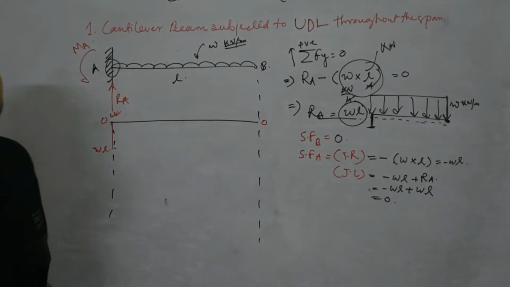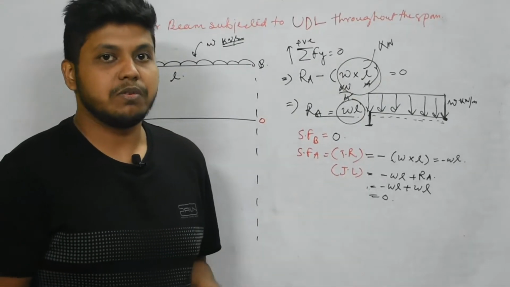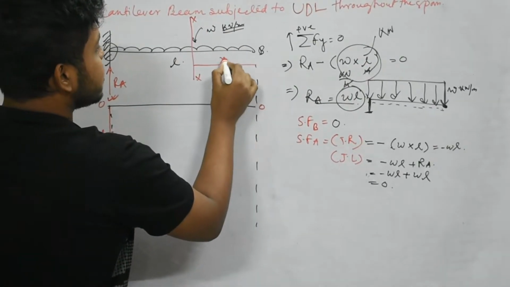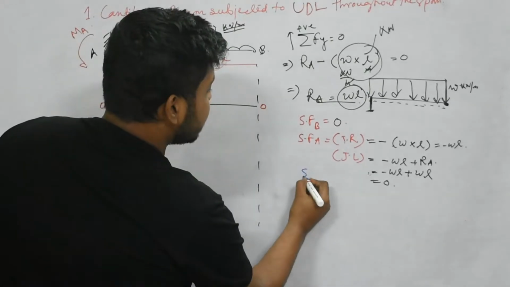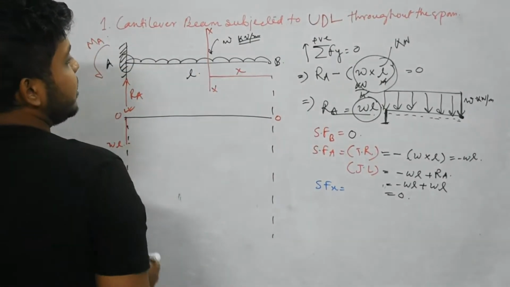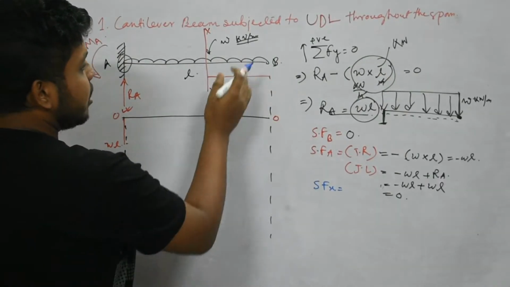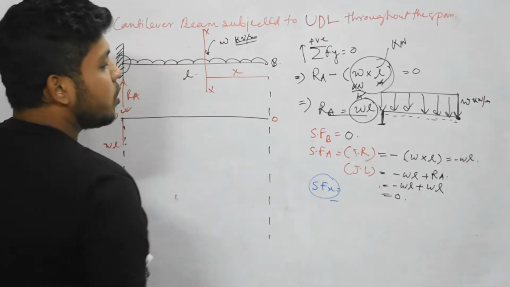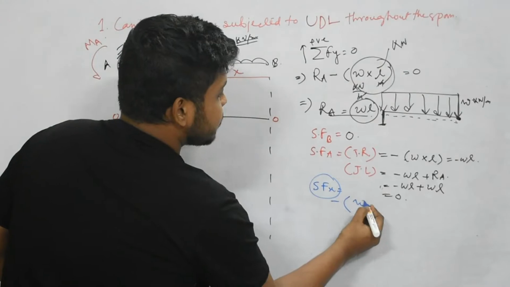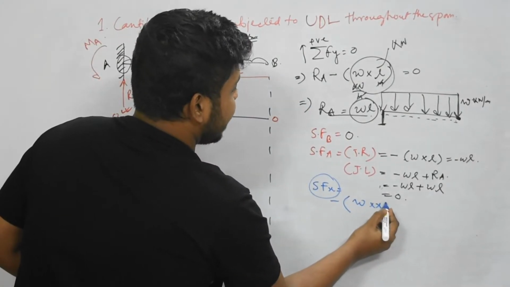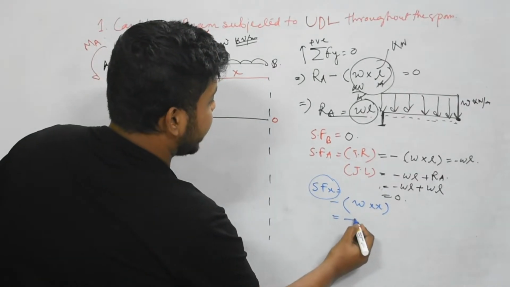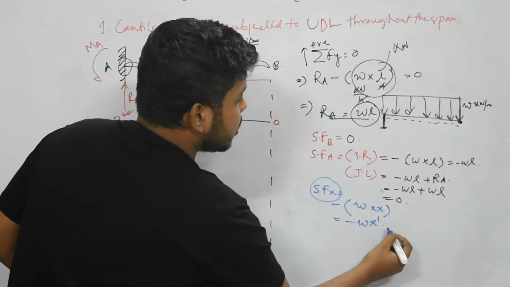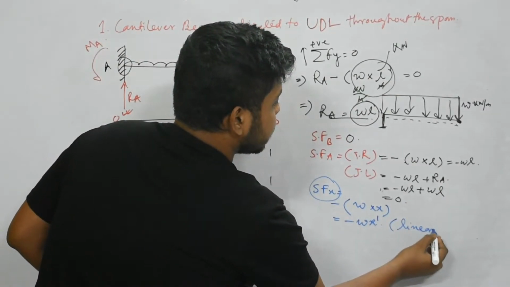Now what will be the profile? Will it be linear or parabolic or cubical? We don't know. So to find out the profile, we have to again take a section at a distance x. So we have to find out SF at x. So what will be SF at x? Right side of this section, this is downward force. Downward force means negative into total load. Shear force means only load, total load. So total load means small w into this distance x. That means minus wx. So here x has a power of 1. So this is also linear.